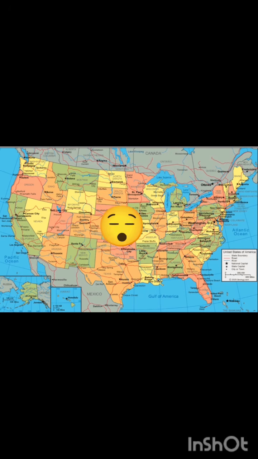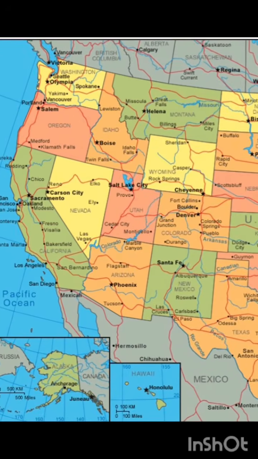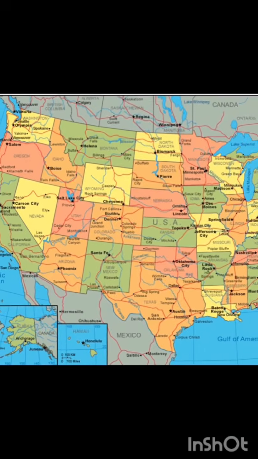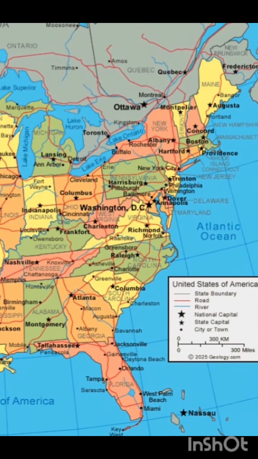So let's firstly see the present day map of the US. You can see that this is the present day map of the United States of America. The capital is Washington DC, and you can also see a state also named Washington at the opposite side. So there are Alaska and Hawaii too in the USA, and you can see many rivers like the Mississippi River and Ohio River. The black line means the state boundary, the red line means the road, and the blue line means the river. Big star, capital of the country. Small star means the state capital, and the tiny black dot means city or town.